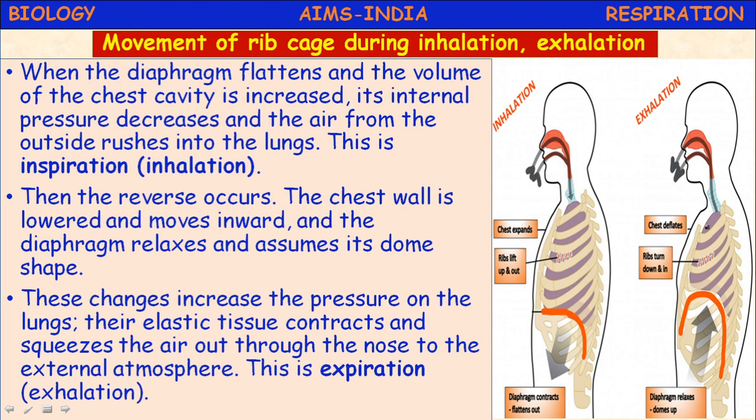In exhalation, the diaphragm relaxes, goes to its normal position, and the ribs turn down and in, so that the chest deflates and contracts. The volume decreases, so internal air pressure increases. Due to that, the air rushes out. This is called exhalation.